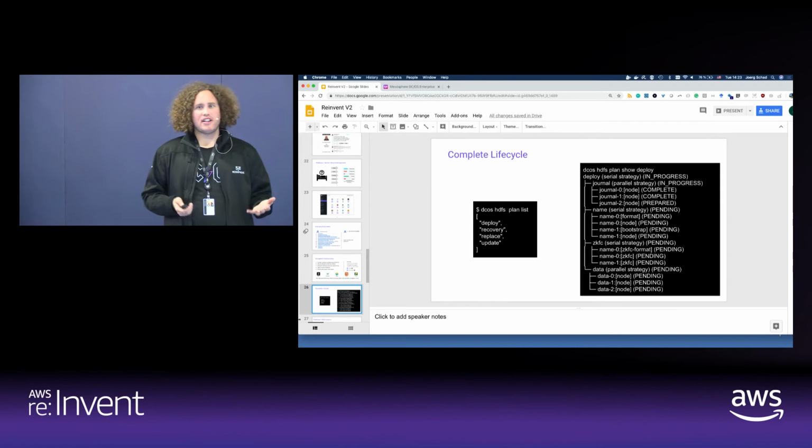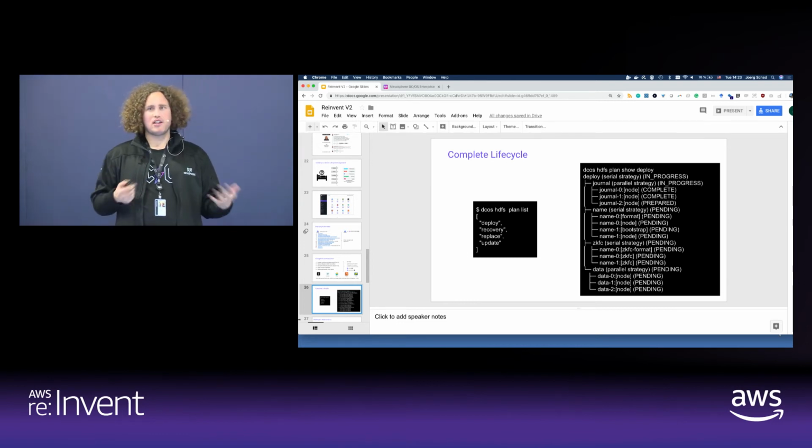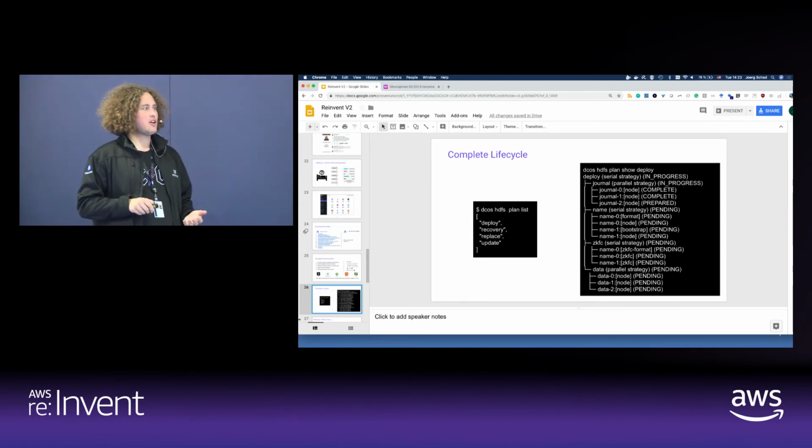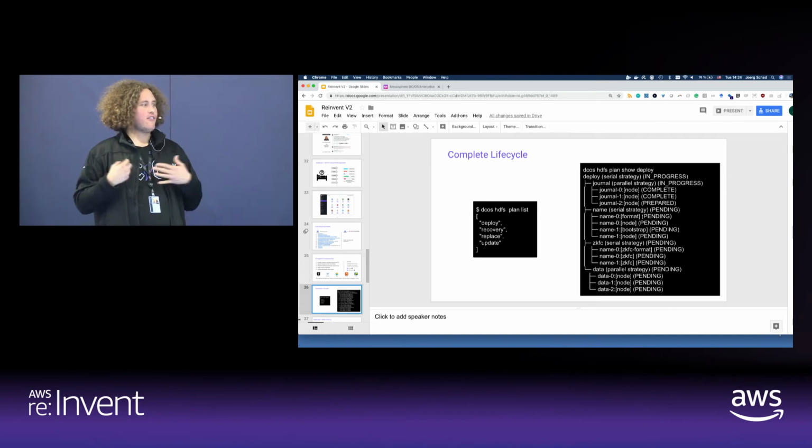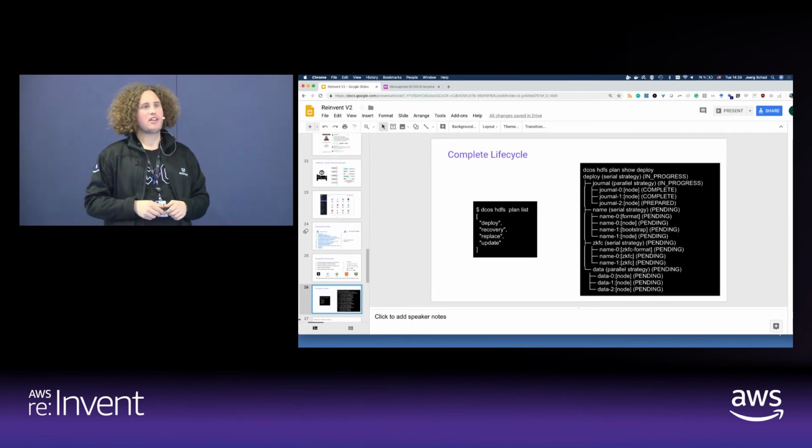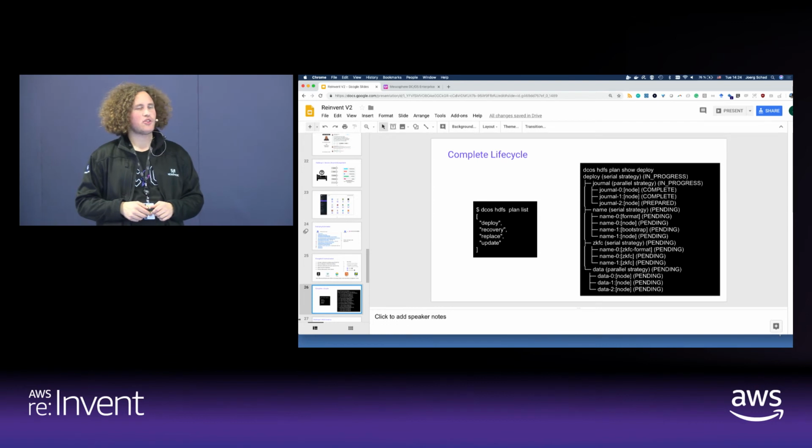And as mentioned, it's not only about the deployment, it's about this entire life cycle. So how can we do recovery? How can we replace failed nodes? How can we update from one version to the other? So yeah, how can we manage the entire life cycle of such kind of service?